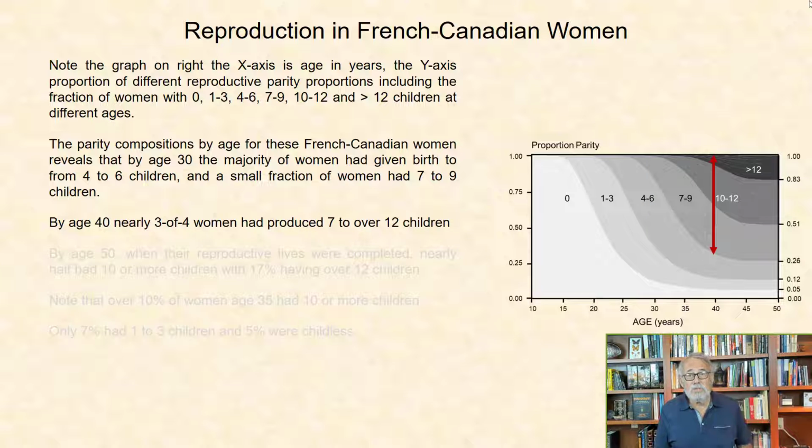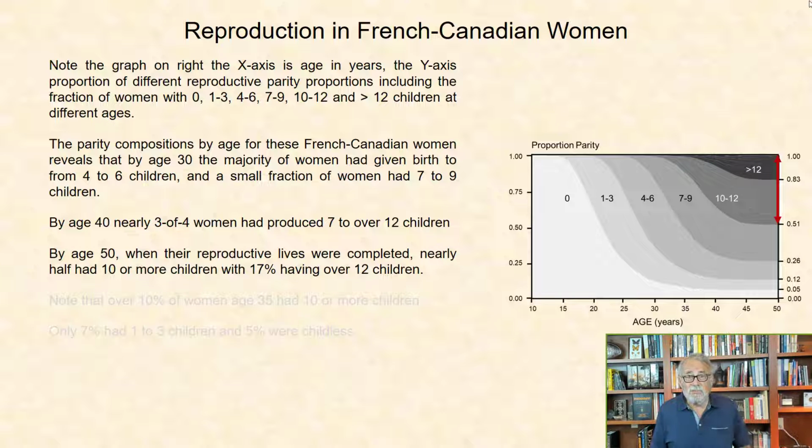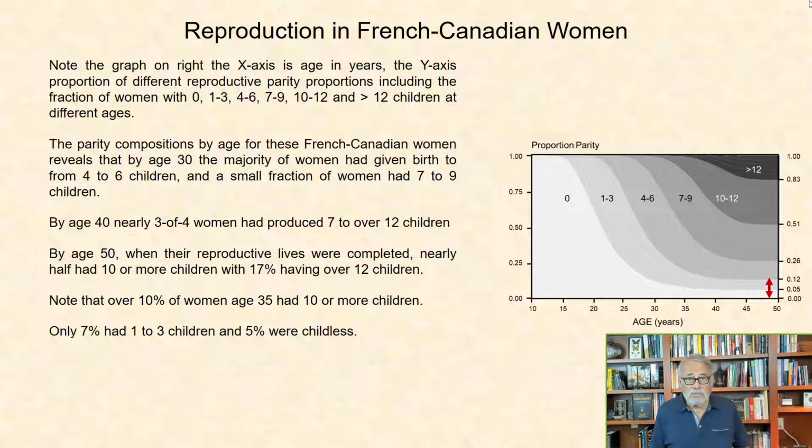By age 40, nearly 3 of 4 women had produced 7 to over 12 children. By age 50, when their reproductive lives were completed, nearly half had 10 or more children, with 17% having over 12 children. Note that over 10% of women aged 35 had 10 or more children. Only 7% had 1 to 3 children, and 5%, or 1 out of 20, were childless.